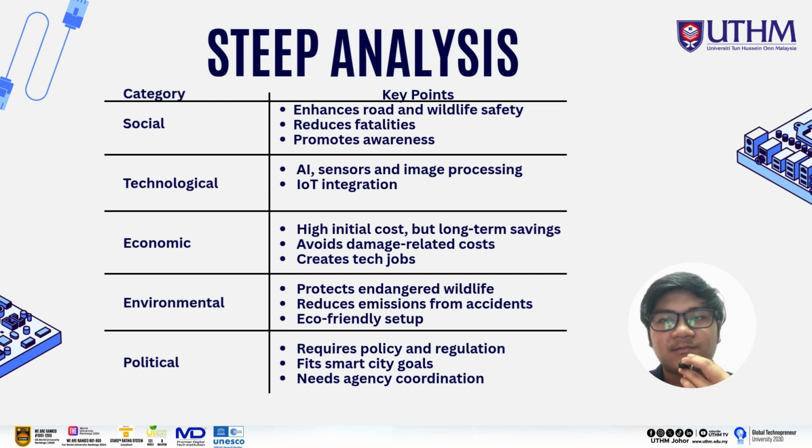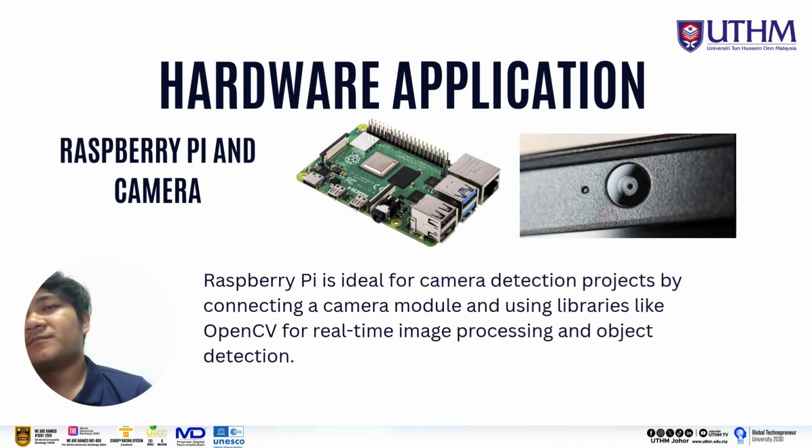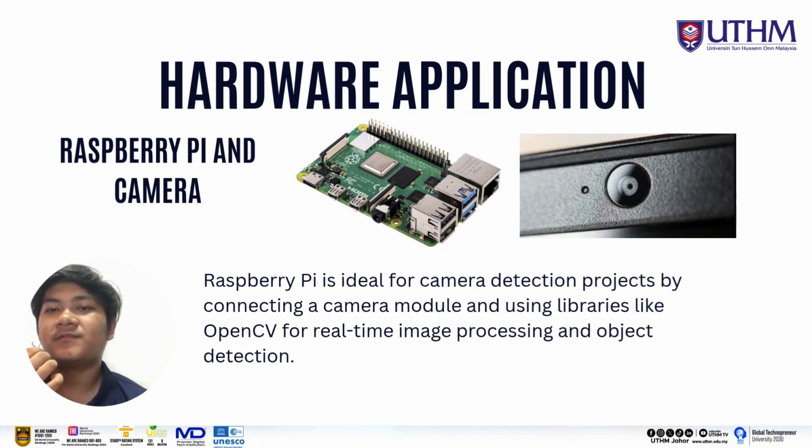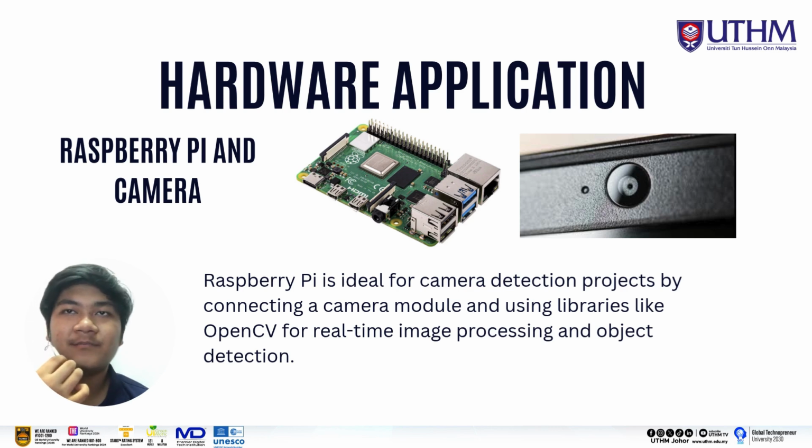And the last one is the political analysis of this project. It requires policy and regulation, and it fits the smart city goals. So the next method of the methodology is equipment. For the equipment we use a Raspberry Pi and camera. The Raspberry Pi is a small computer that runs a full operating system and can perform tasks like programming, internet browsing, and hardware control.